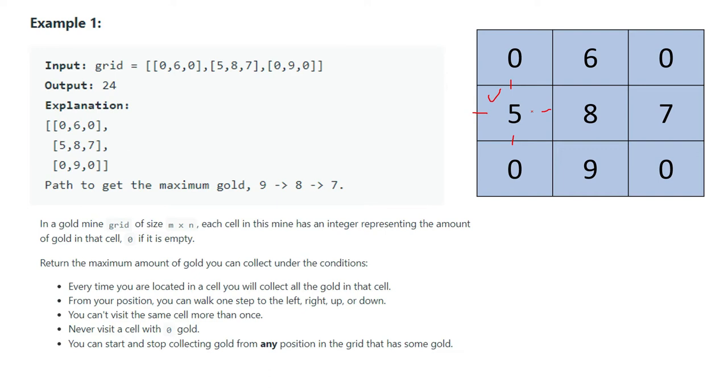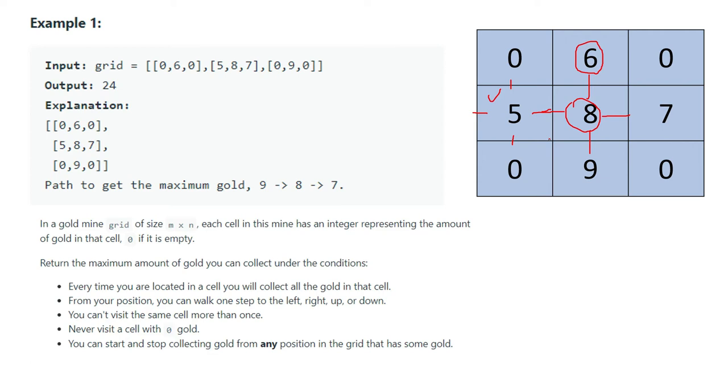So from 5, we can't go top and down, so we can go to our right and we can collect this gold 8. Then we have 3 choices, either we can go to 6, 7 or 9. Suppose I went to 6. So after collecting the gold from 6, I can't move anywhere because left and right I can't go, and 8 I already visited. So if we start from 5 and choose this path, then the total amount of gold we can collect is 5 plus 8 plus 6. So now we have to find which path, if we choose, we can collect the maximum amount of gold.